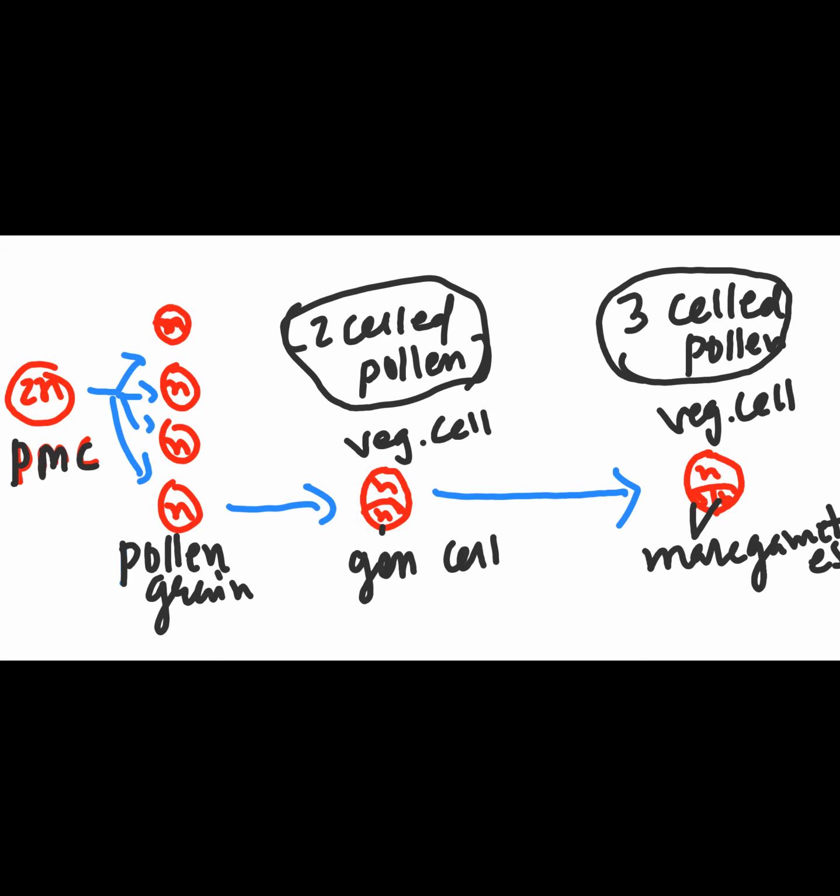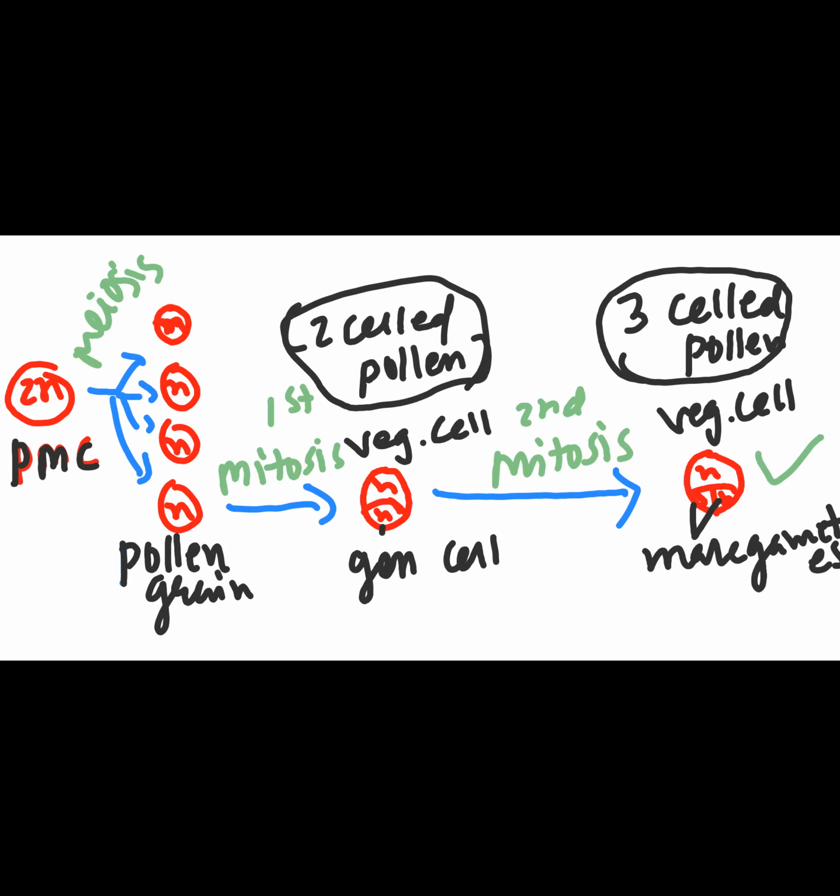One is called two-celled pollen, another one is called three-celled pollen. Okay, the divisions, if I mention properly: here was meiosis, here was first mitosis, and here is second mitosis. This is the final male gametophyte ready for the fertilization.